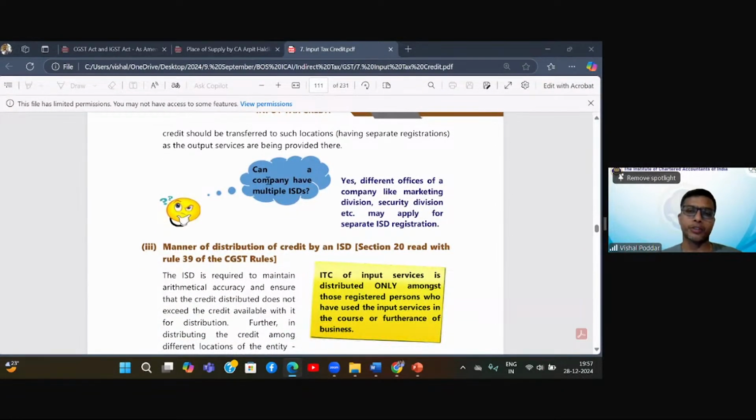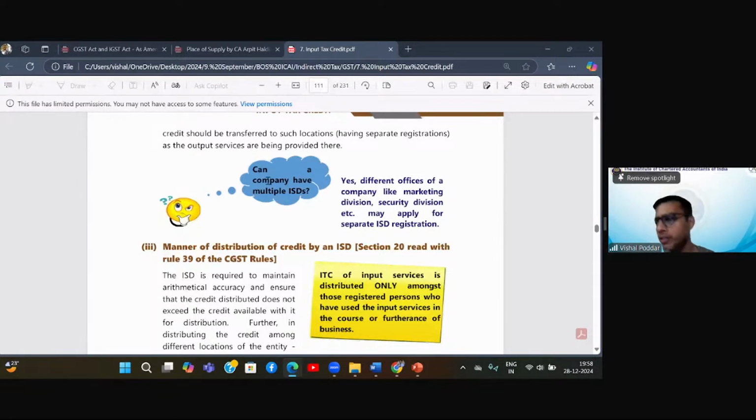This is an interesting question. Can a company have multiple ISDs? A very interesting point. When we see the definition of input service distributor, nowhere in the definition have they used the word head office. But everywhere, whatever we studied here and whatever I was explaining, I was giving the practical example of a head office only.